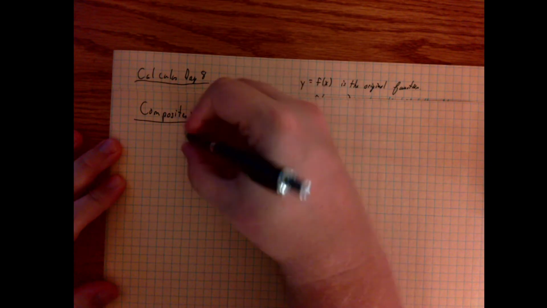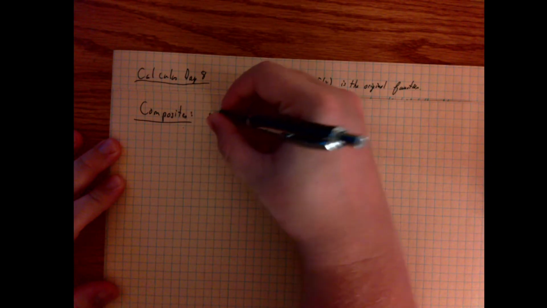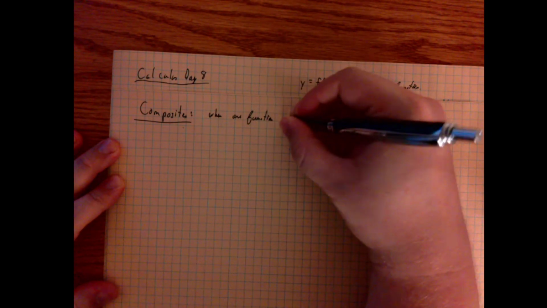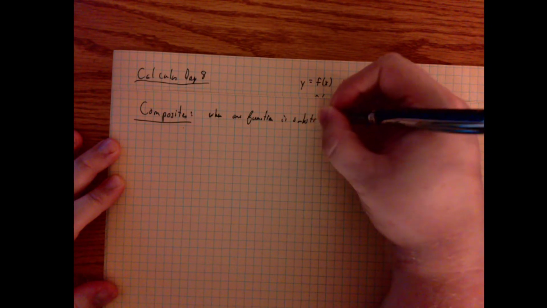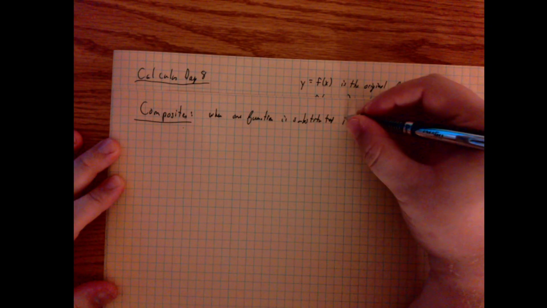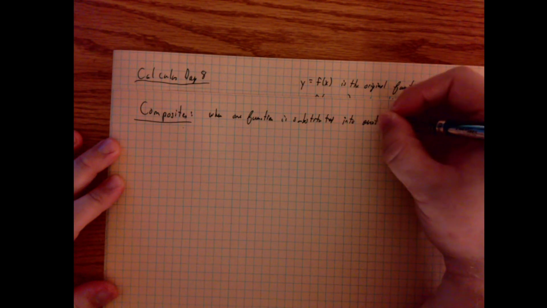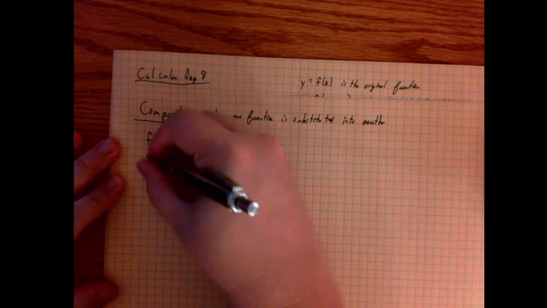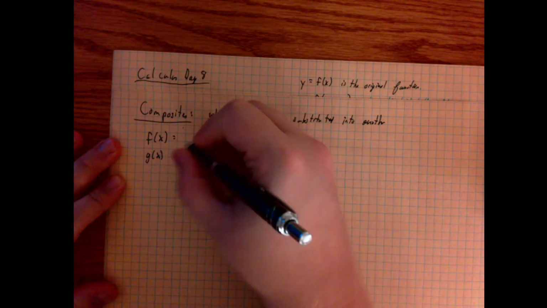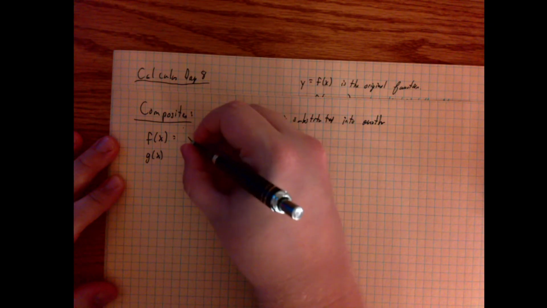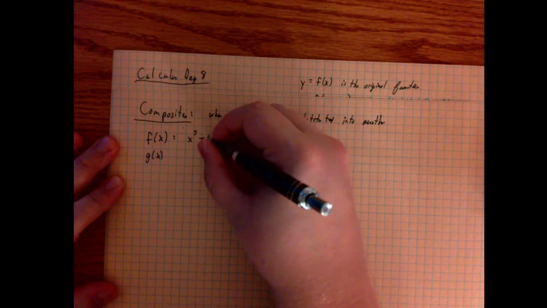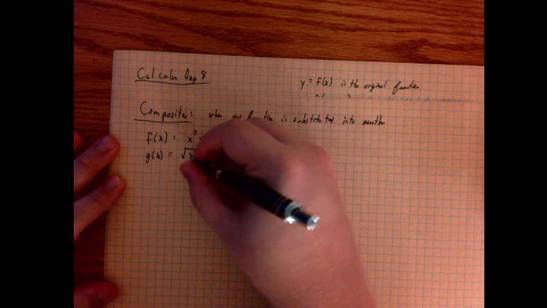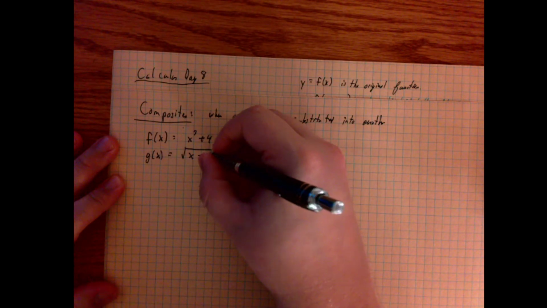What's a composite? A composite is when one function is substituted into another. To do this, I'm going to need to talk about two functions. I'm going to have f of x and g of x. f of x, I'm going to make a simple cubic function, like x cubed plus 4. And g of x, I'm going to make the square root of x minus 1.